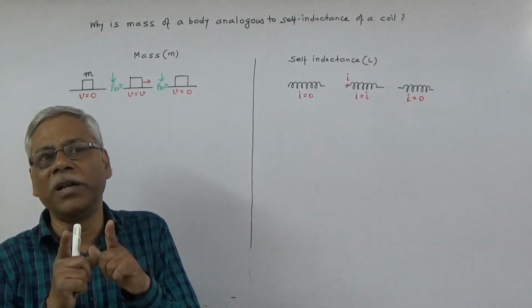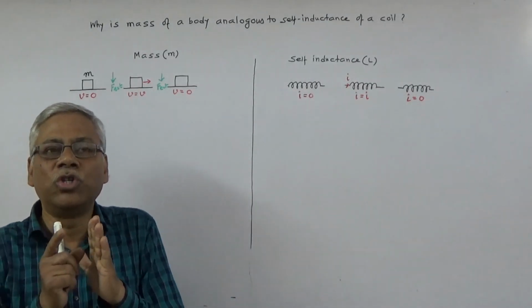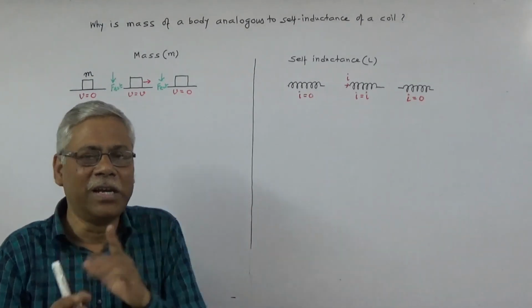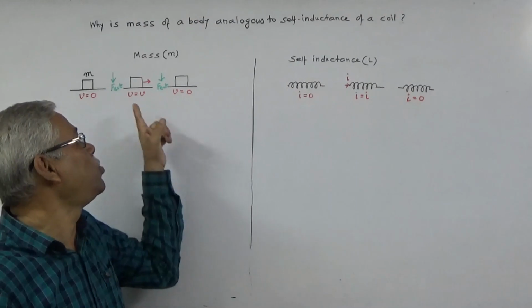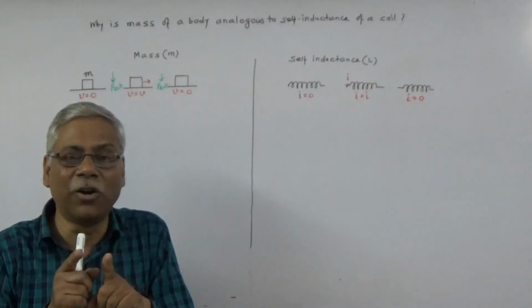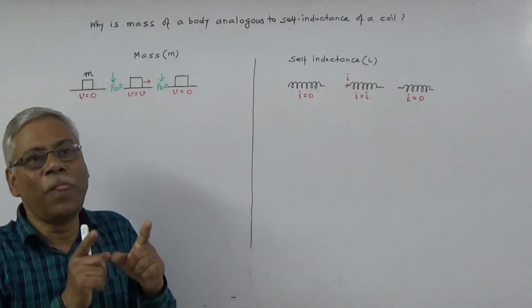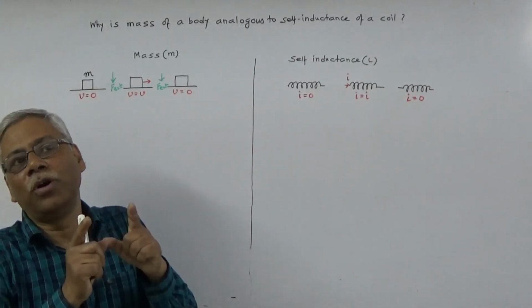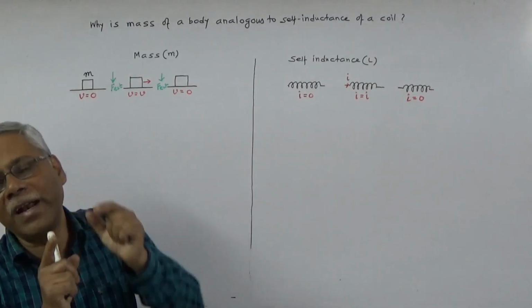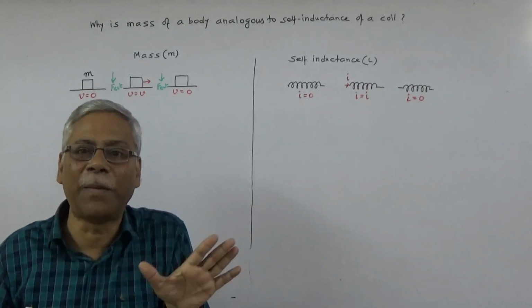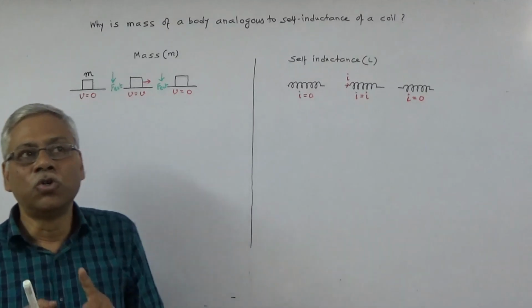So one thing should be clear: in order to change velocity from v equal to 0 to v equal to v, you have to apply external force. In order to change velocity from v equal to v to v equal to 0, you will have to apply force. And in order to let the body continue with its velocity, you will not have to apply any force.